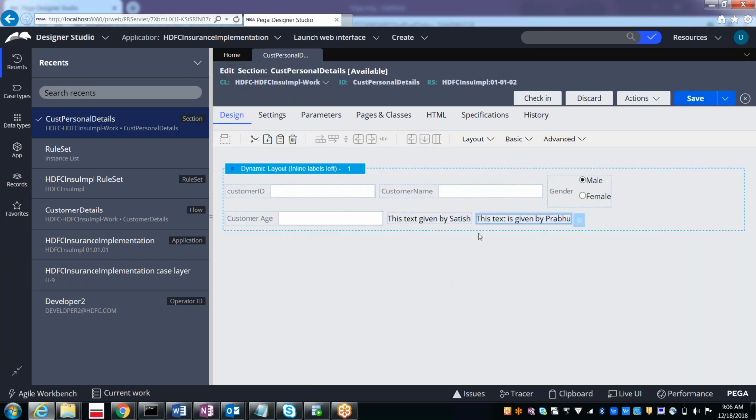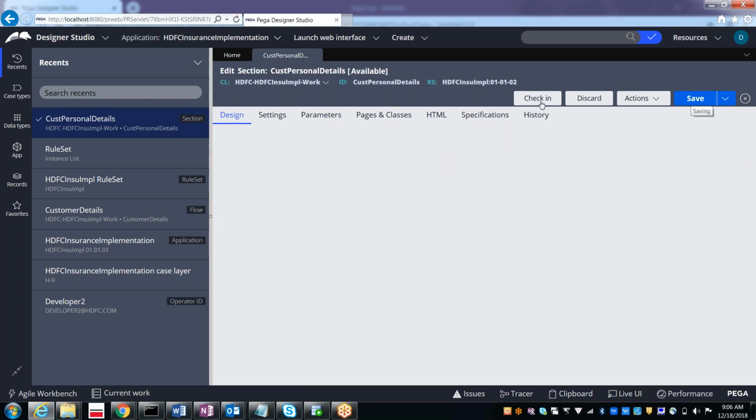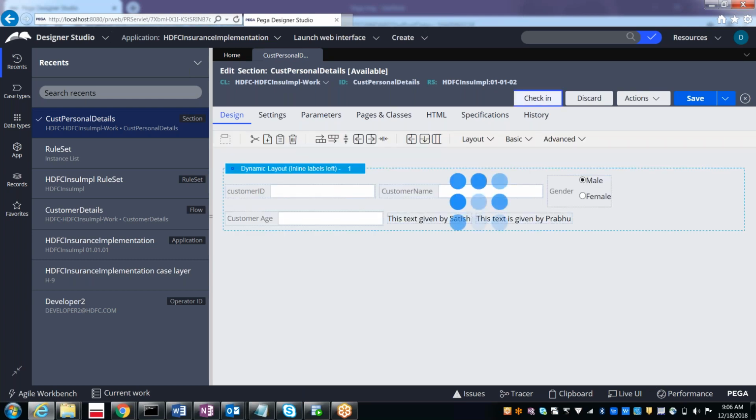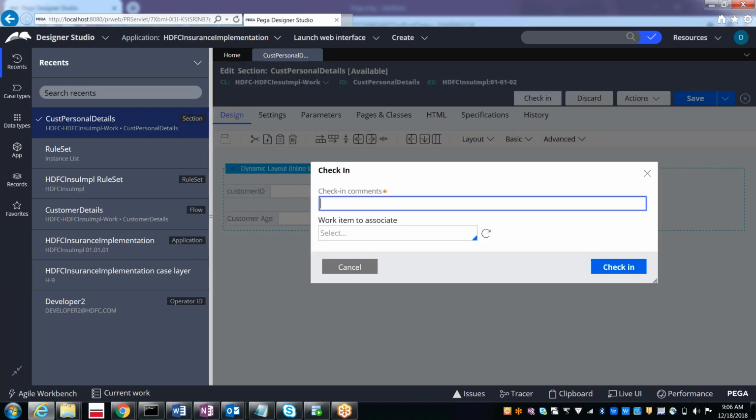Yeah. Now both persons' changes will be there. He can do the save. And after that, he can do the check-in. While giving the check-in, he needs to give the comments.